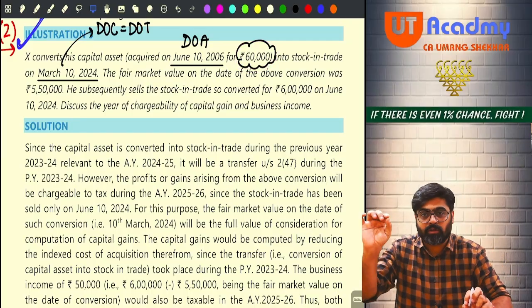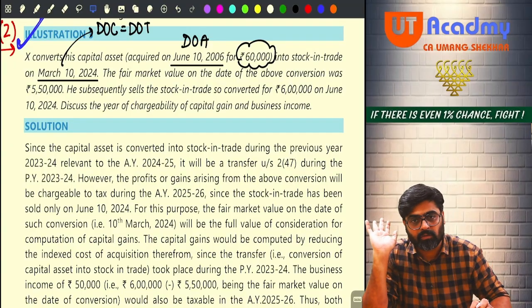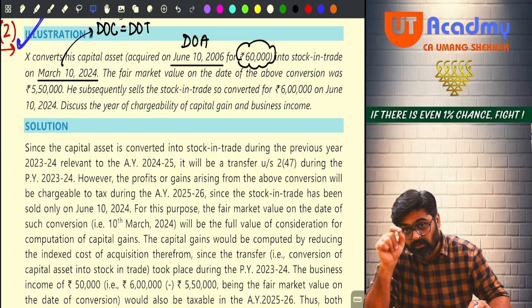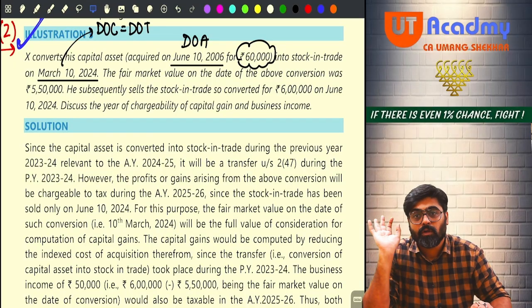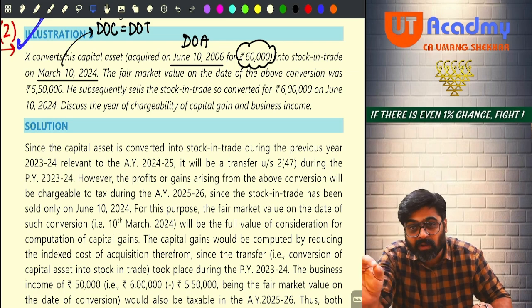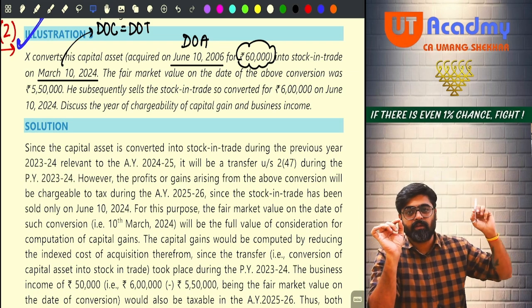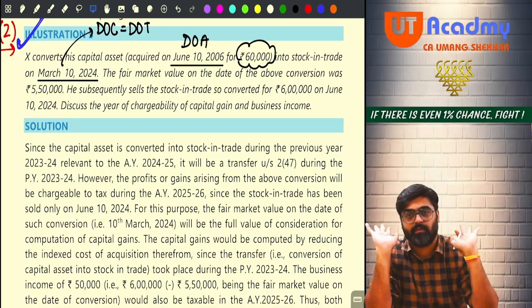So date of acquisition and cost of acquisition of the capital asset are known. Now this is converting. So date of conversion is also known: 10th March 2024. So this is the date of transfer of his capital asset.